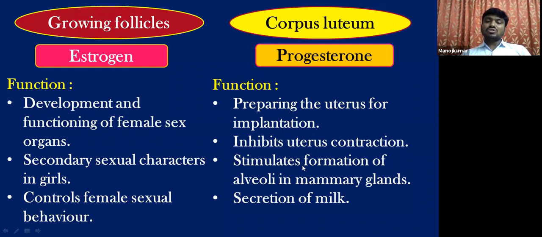Progesterone also stimulates the formation of alveoli. Alveoli are small sac-like structures in the mammary glands, and they are meant to store milk. Progesterone is also responsible for the subsequent release of milk from the mammary glands soon after delivery or childbirth. The mother breastfeeds the child, isn't it? So the production of milk is also controlled by progesterone.